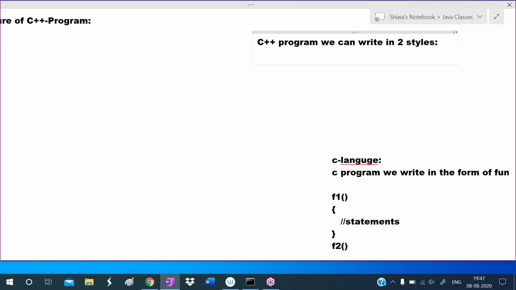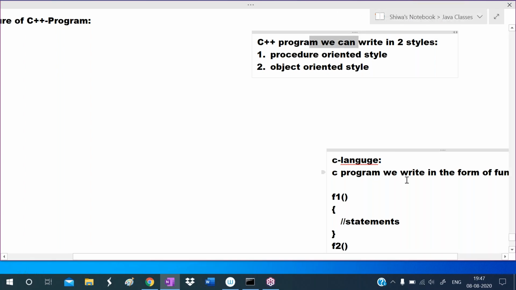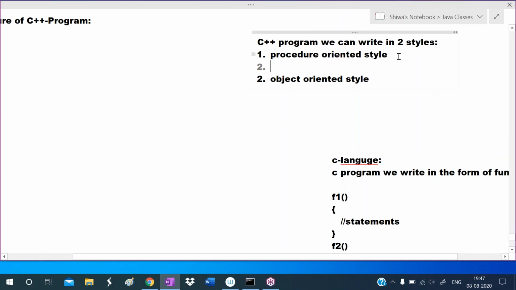What are those two styles? One is procedure oriented style, means in the form of functions. Another one is object oriented style. So in two styles we can write a C++ program. Whereas a C program we write in procedure oriented style only, means in the form of functions. Procedure oriented style means we write the program in the form of functions.